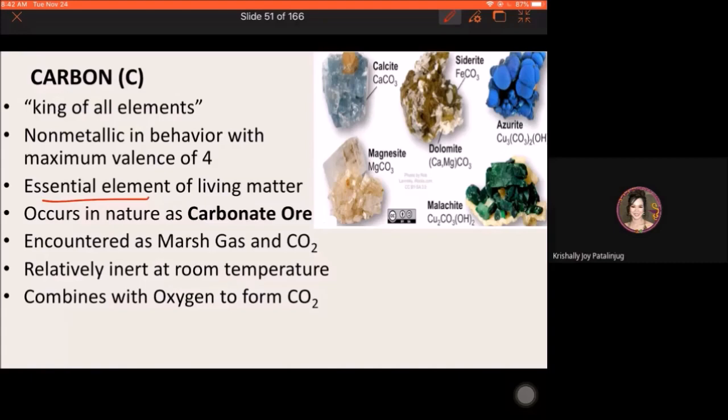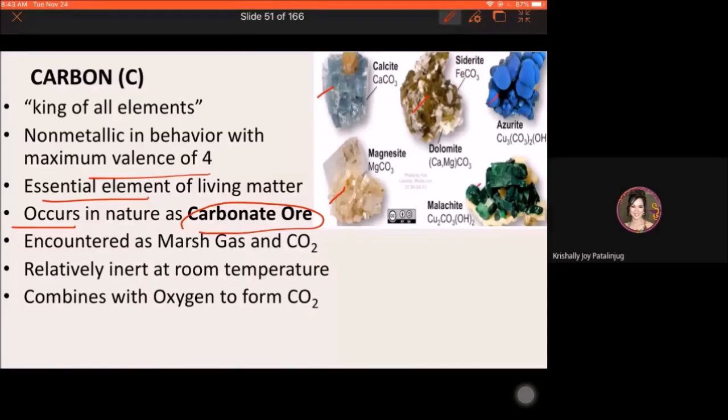Okay? Non-metallic siya. Take note, non-metallic siya in property. And as mentioned, maximum valence niya is 4. For its occurrence in nature, it usually occurs as carbonate ores. Okay? So, ito yung mga minerals, how carbon exists as carbonates, as carbonate ore.